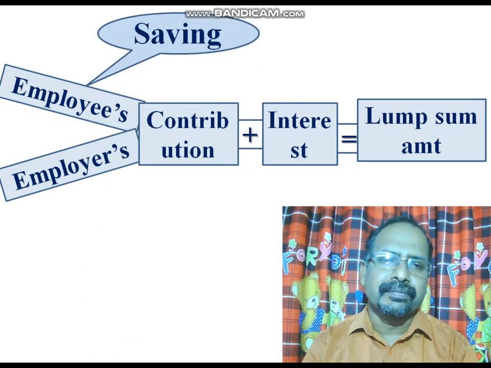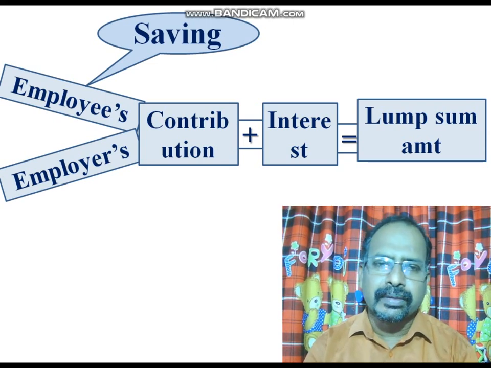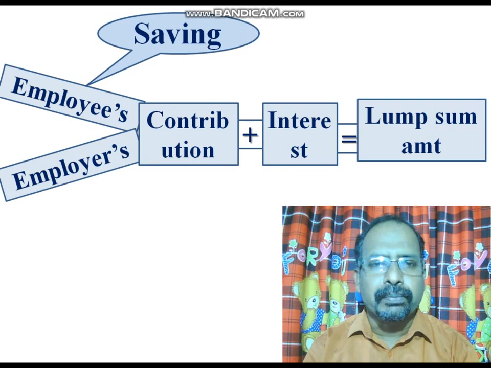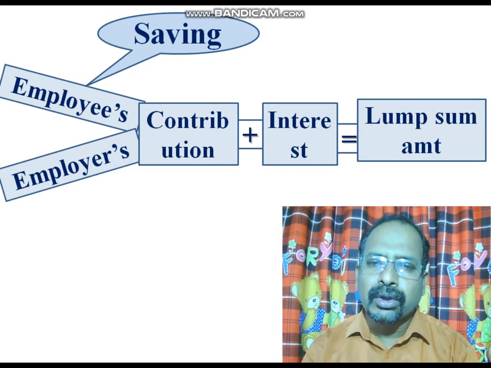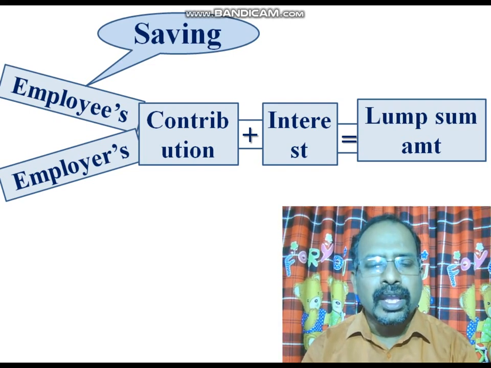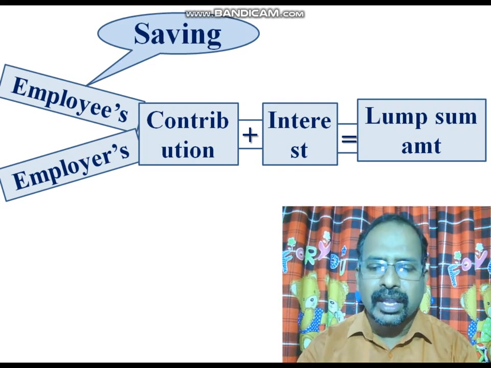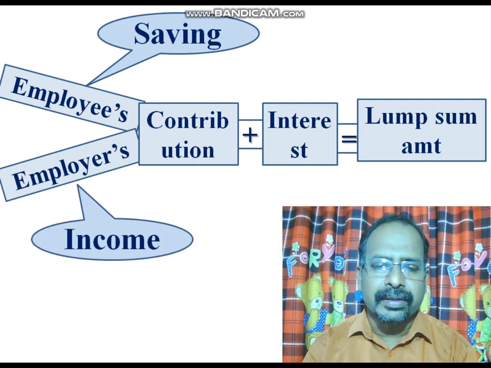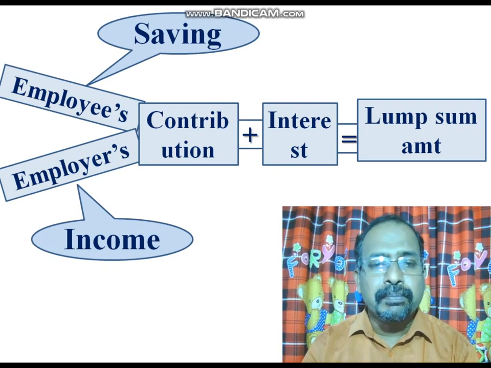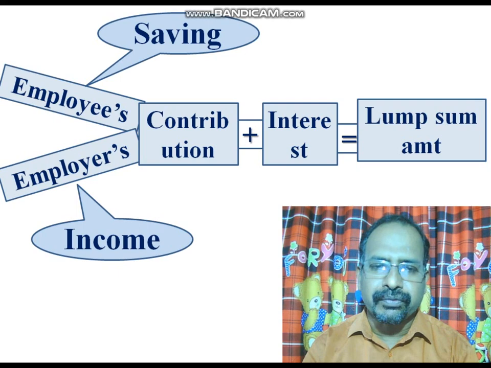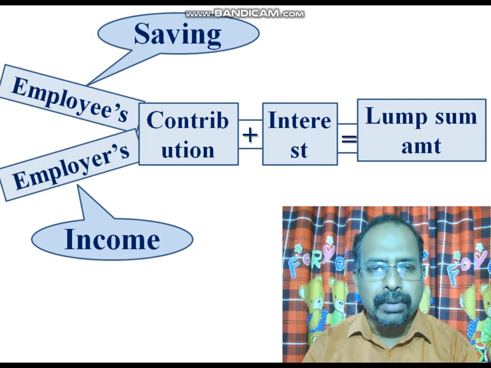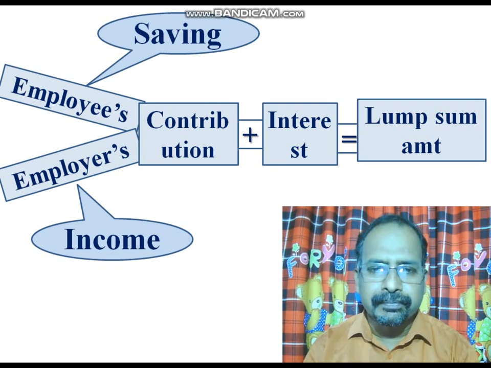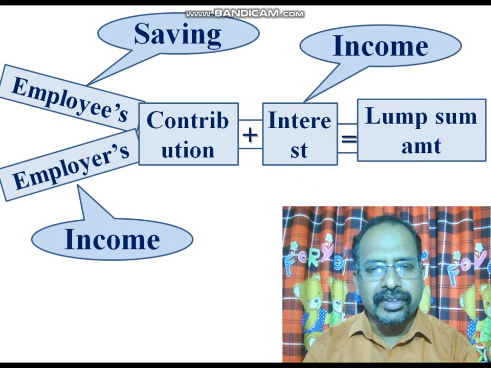This employee's contribution is a saving, an investment, because it is an appropriation of profit. He appropriates 12% of salary to Provident Fund for the future. Therefore, the employee's contribution is a saving. In addition to normal salary and other emoluments, the employer pays 12% of salary to PF on behalf of the employee. Therefore, it is an income. And the interest is also an income.